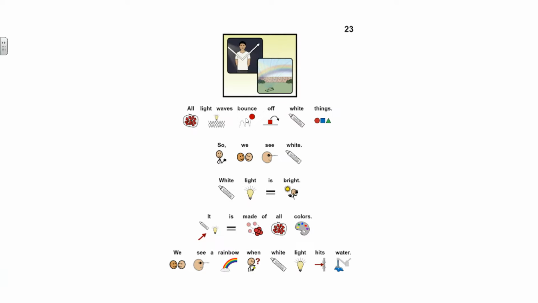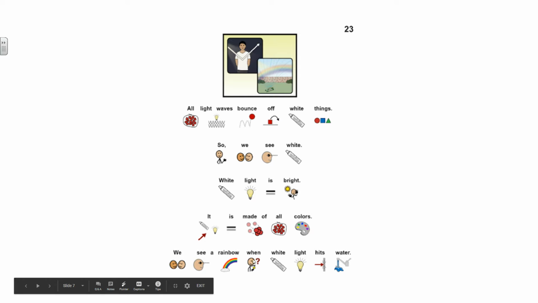All light waves bounce off white things. So we see white. White is bright. It is made of all colors. We see a rainbow when white light hits water.